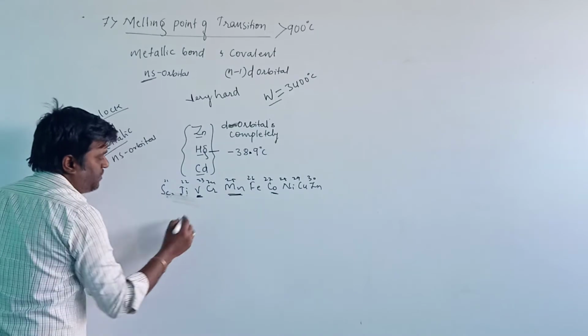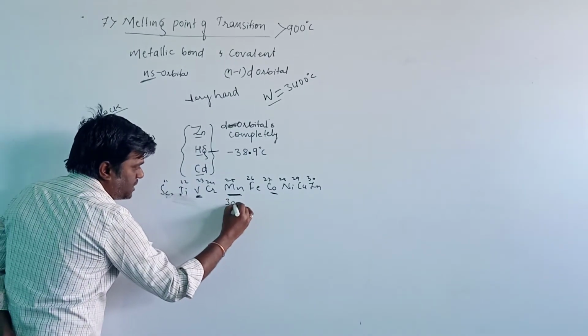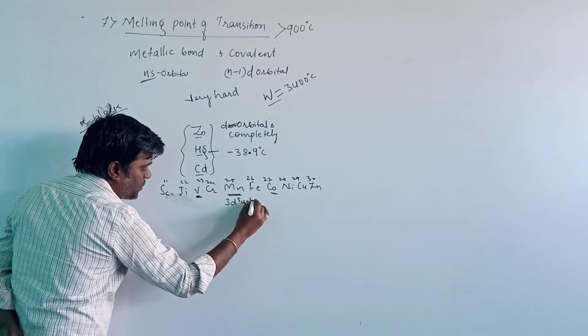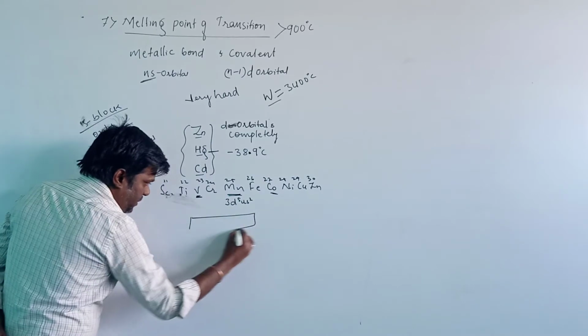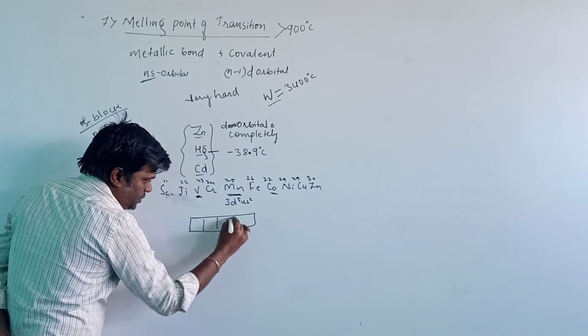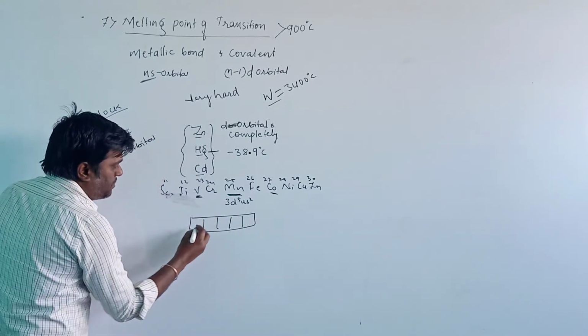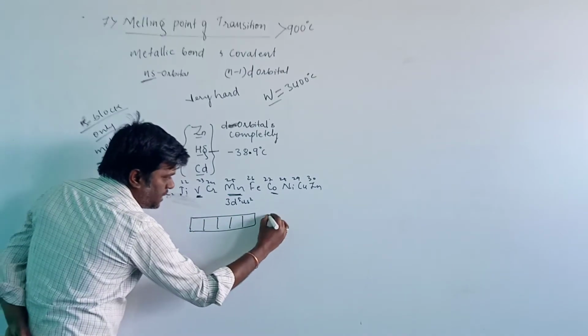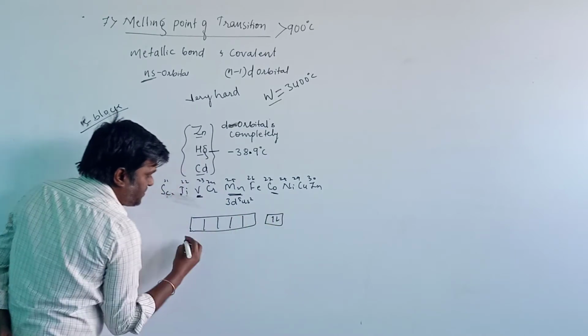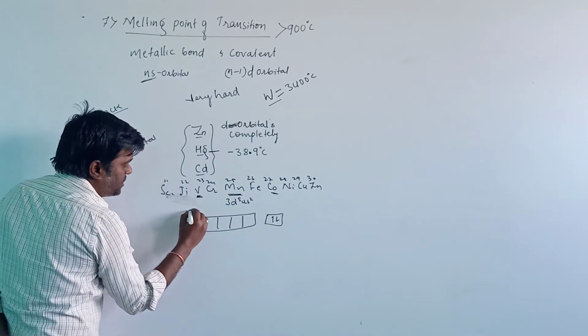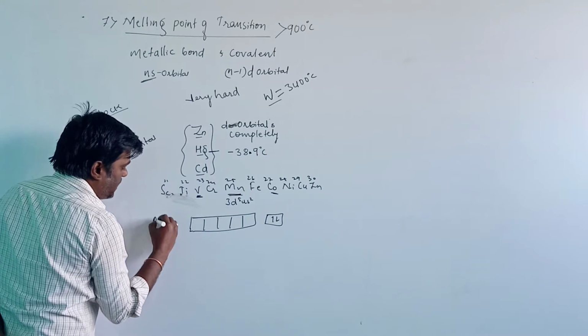The electronic configuration of manganese, Mn, is 3d5 4s2, with five electrons in the 3d orbitals and two in the 4s.